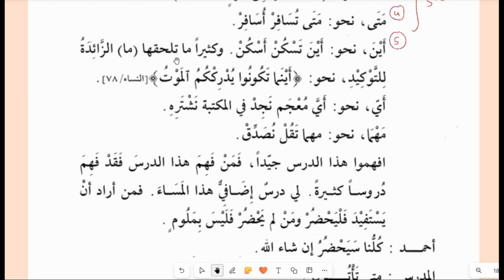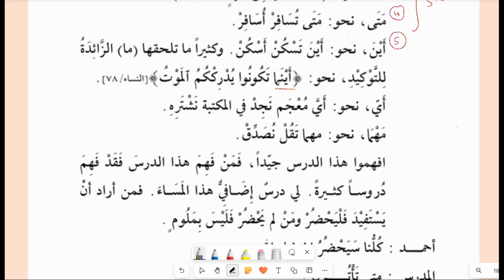Wa kathiran ma talhaquha ma az-za'ida. So now sometimes for emphasis, for example, aynama. Now whenever you see ayna attached with the ma za'ida, this is actually an extra ma and it is for tawkid. So you should remember this. These are all being explained here. Sometimes you will see ayna is added with ma.